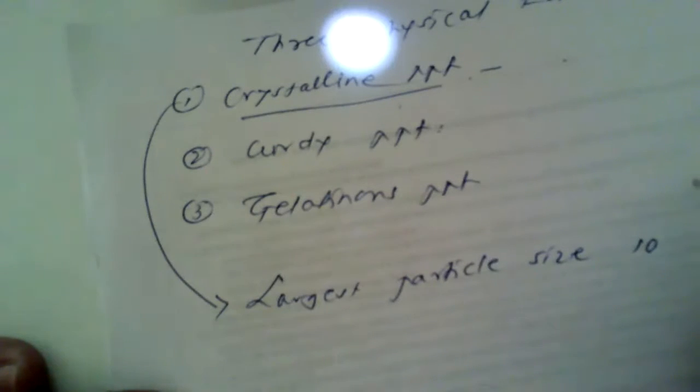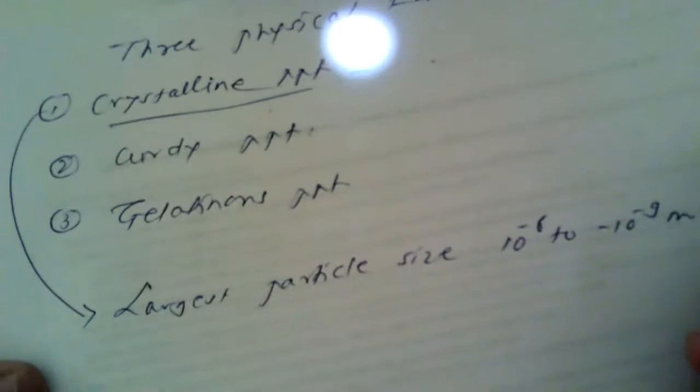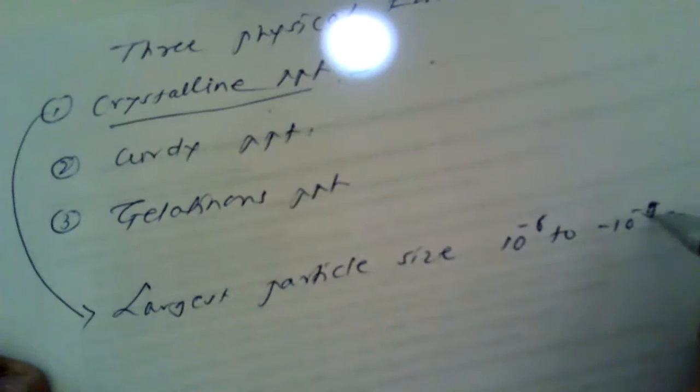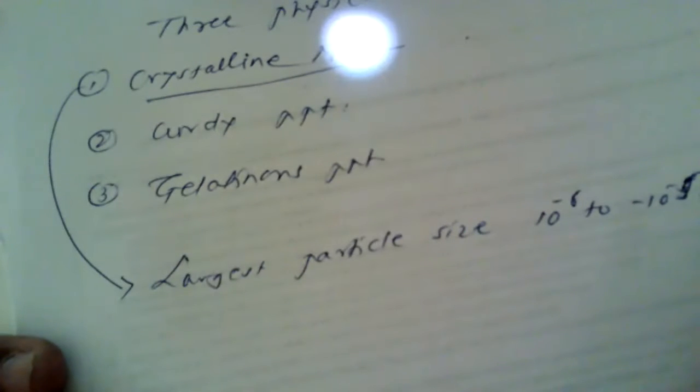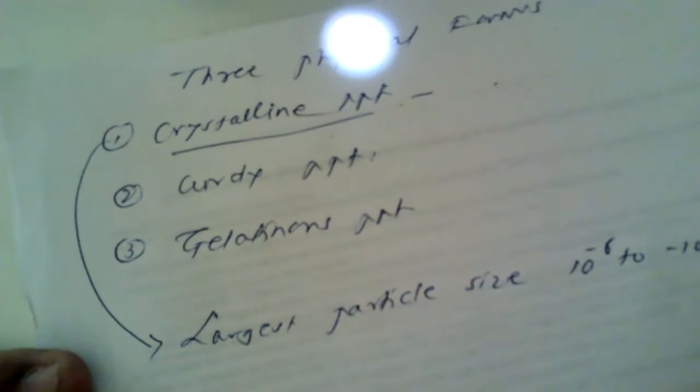It is about 10 raised to minus 6 to 10 raised to minus 5 meters. So such large size particles are exhibited in crystalline precipitate.